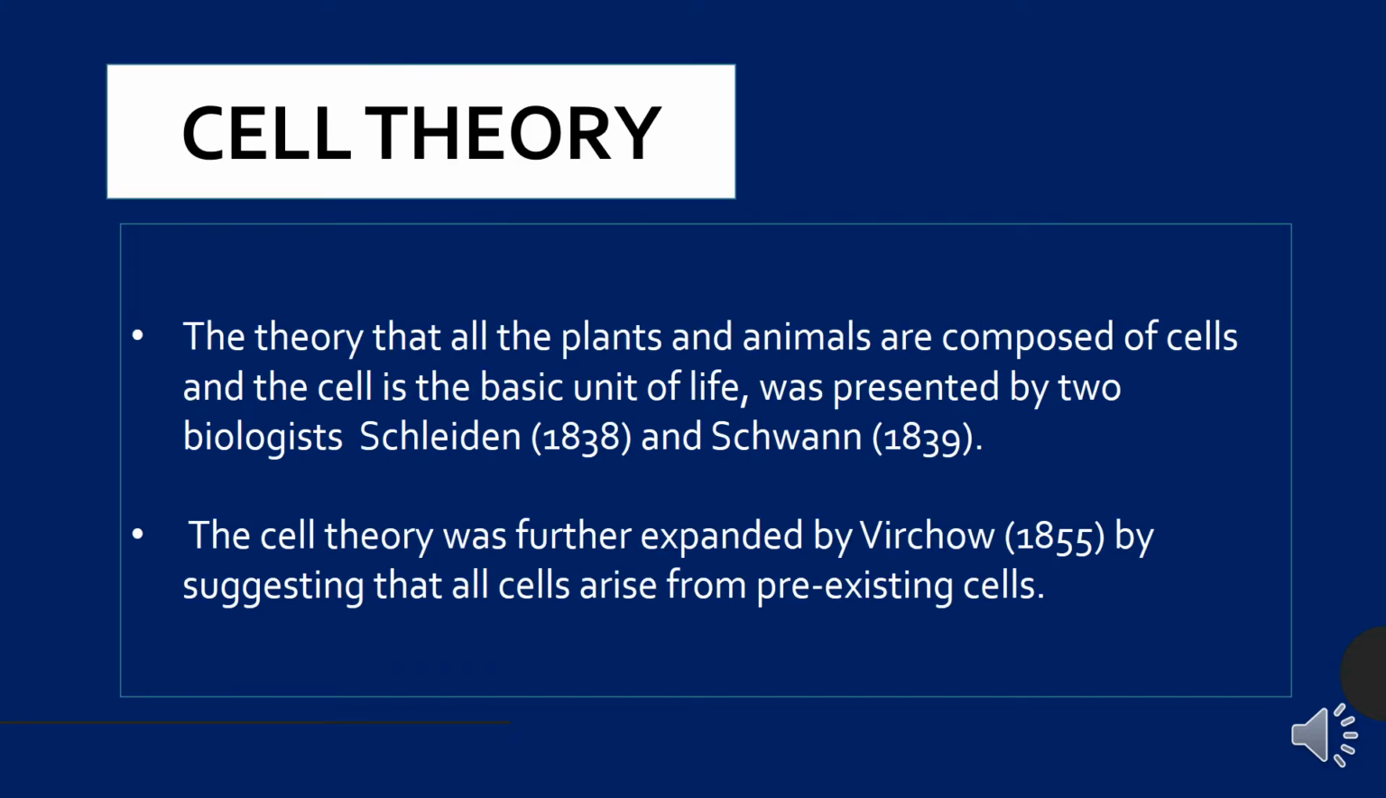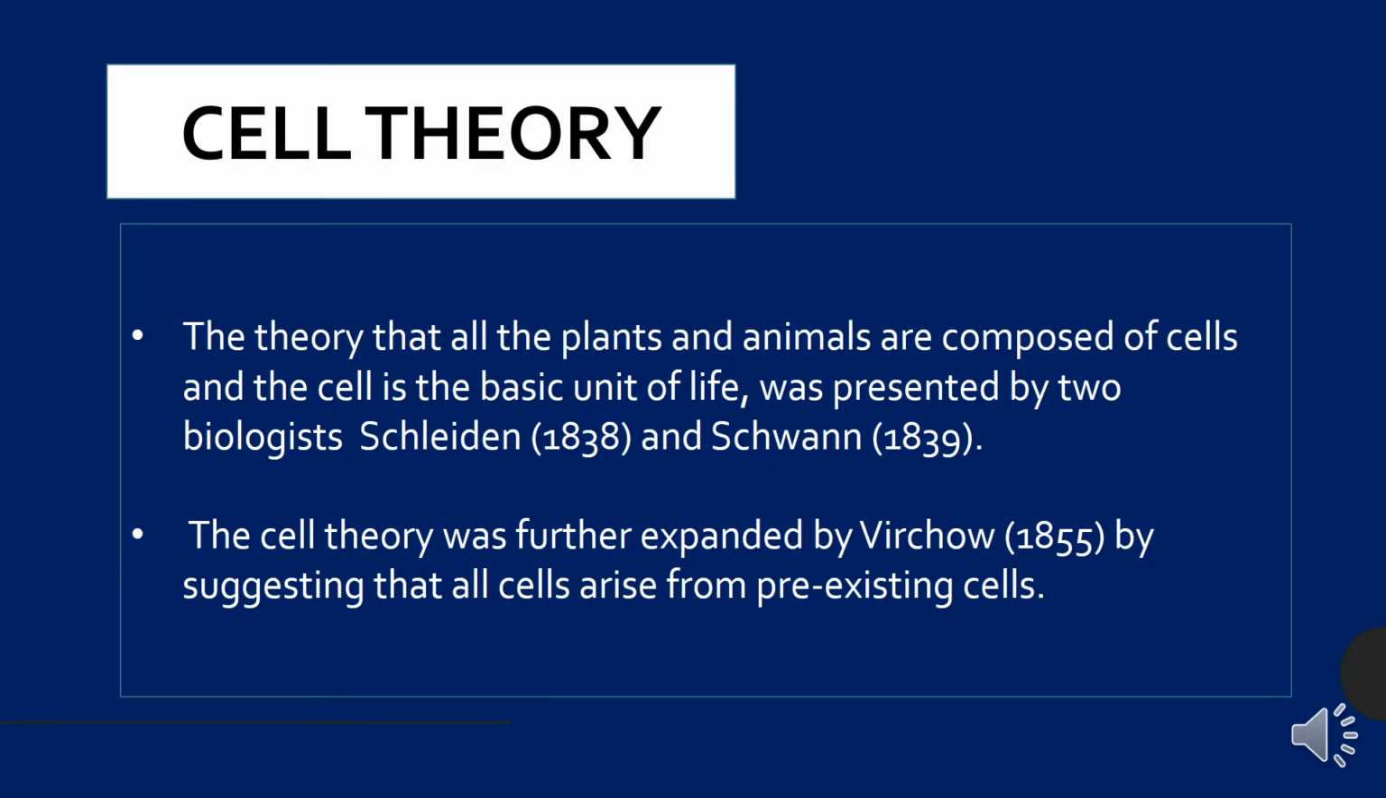Now the cell theory. Cell theory was given by two biologists, Schleiden and Schwann, in 1838 and 1839. According to the cell theory, all the plants and animals are composed of cells. It means all the living organisms, mainly plants and animals, are composed of cells. Means the cell is the basic unit of life.